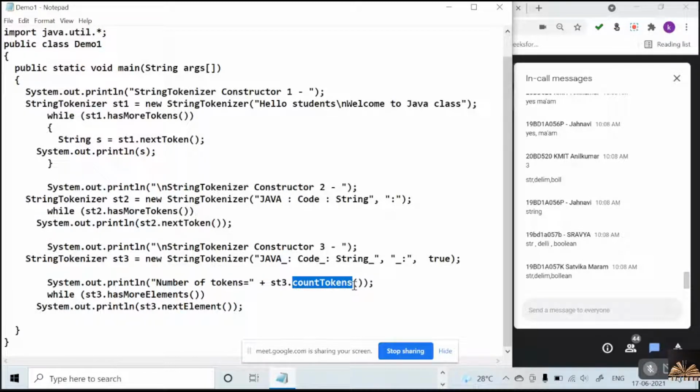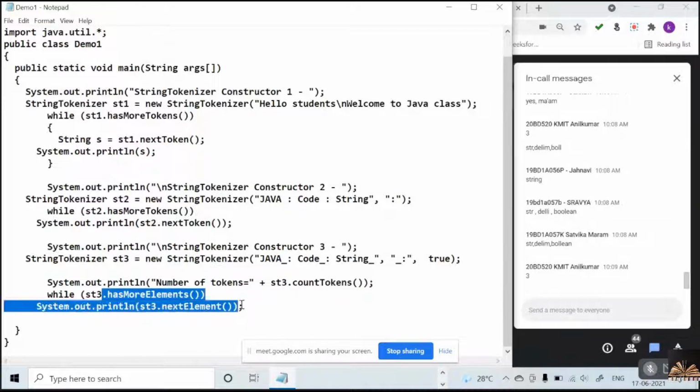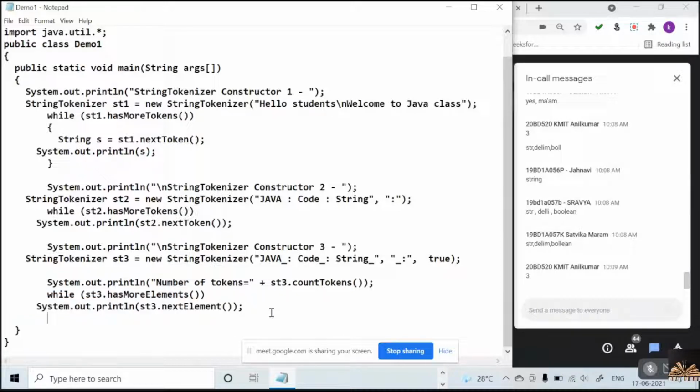I can count the tokens, so that you can get how many tokens in all you can split. And again has more elements and next elements. Shall we execute this?